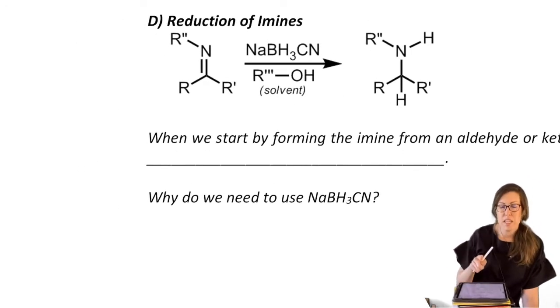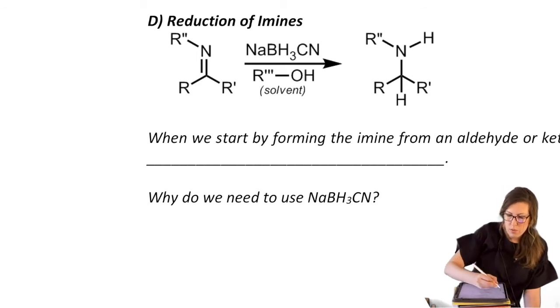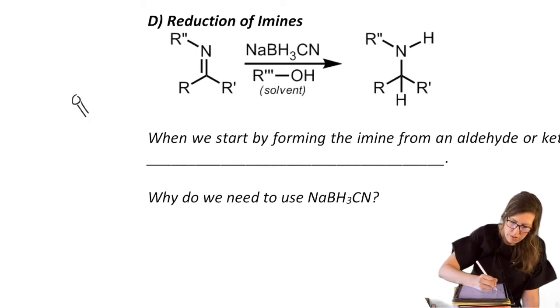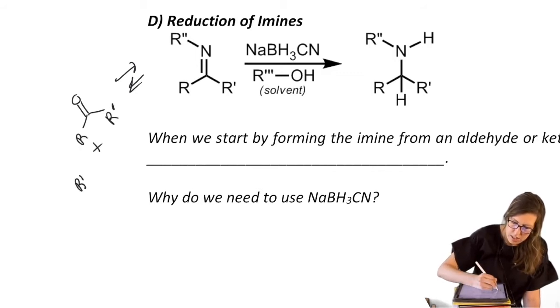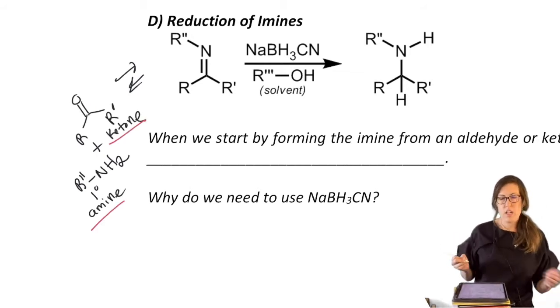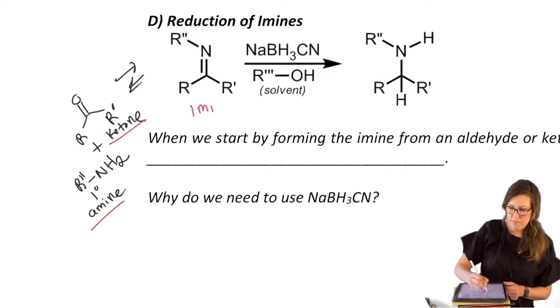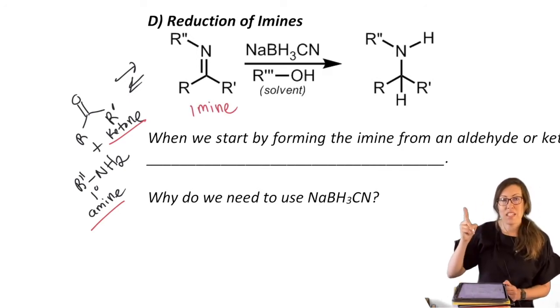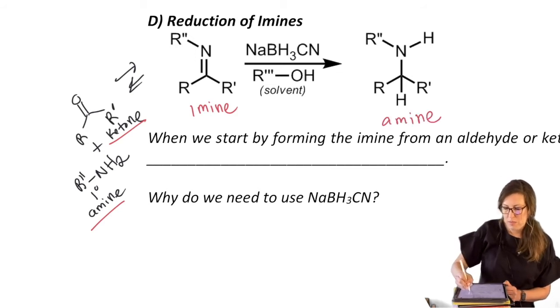So remember, to get an imine, we can actually start with an amine. For this particular amine, remember that's at equilibrium, we would have had this ketone, plus the R double prime was part of the amine. So we had a primary amine and a ketone. That's where we started. Eventually we got to an imine. But you can turn an imine back into an amine, but it's not the same amine anymore. Look at the substitution. It's got 2 R groups, so it's a secondary amine now.